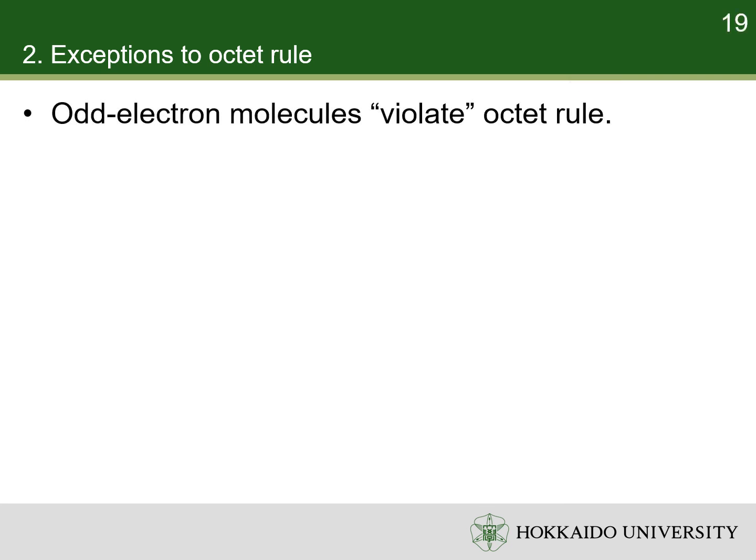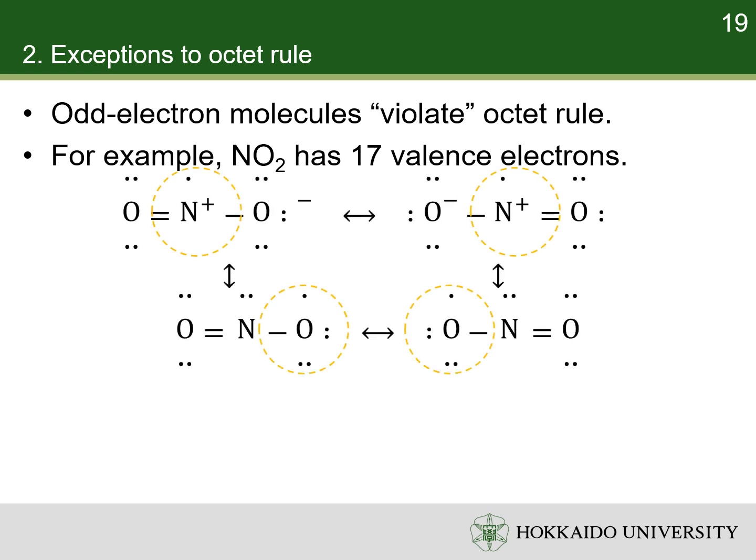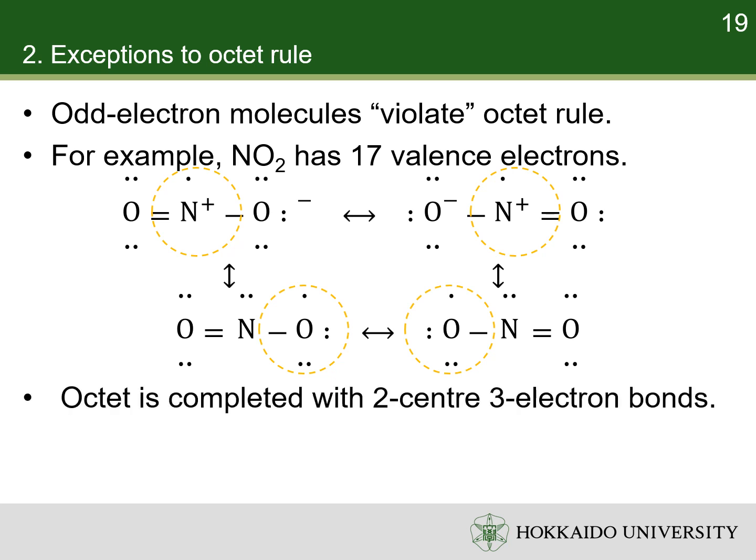Stable odd-electron molecules are commonly considered as violating the octet rule. They cannot obtain octet configurations by means of 2-electron bonds. For example, nitrogen dioxide has 17 valence electrons. None of the resonance contributors has octet on all the atoms. Odd-electron molecules can only obtain octet configurations by means of 3-electron bonds.